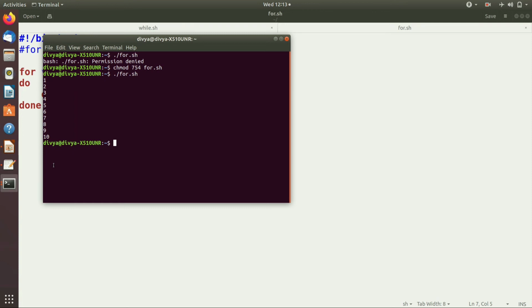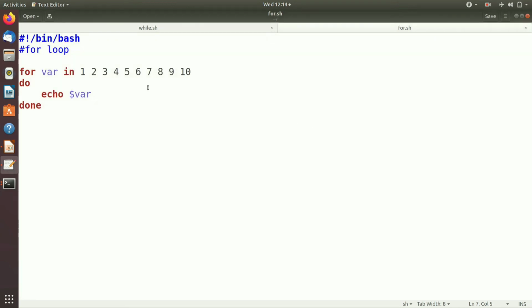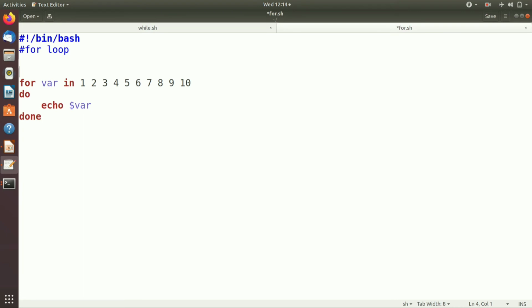How will we run this program with the help of an array? We'll declare the array; in place of this I write array. How to declare an array? array equals, in round brackets, I write these numbers separated by space, not by comma.